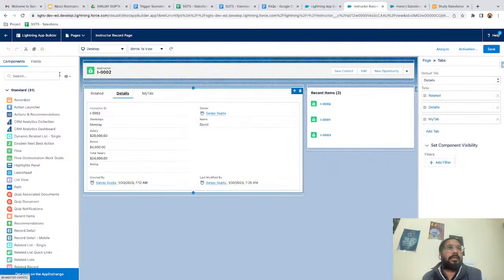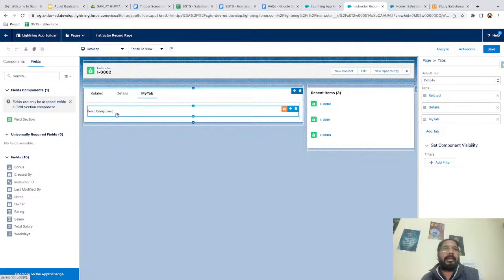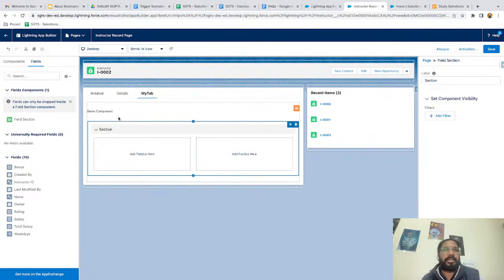And one more thing that you can see, if you are using any record page, beside component here, you see the fields option as well, right? So if you want to place fields manually, irrespective of whatever page layout you are using, let's say here we are on my tab and here I want to create a field section. So this section will be created. It is similar to page layout. So apart from page layout, if you want to add any field through Lightning page, that is also possible.